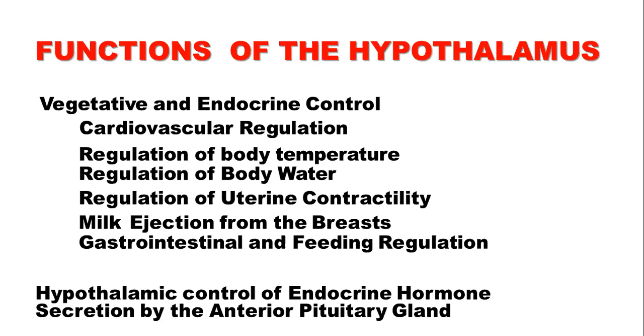What are the functions of hypothalamus? Hypothalamus has vegetative and endocrine control. It regulates cardiovascular activity, body temperature, body water and fluids, and uterine contractility, milk ejection from the breast, and gastrointestinal and feeding regulation. Hypothalamic control of endocrine hormones is through anterior pituitary gland.